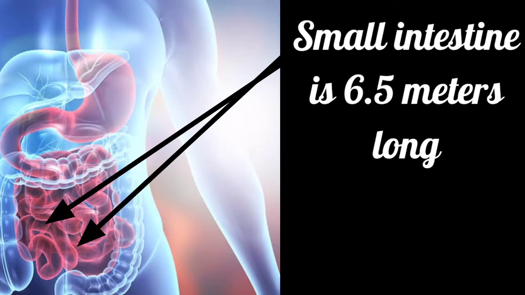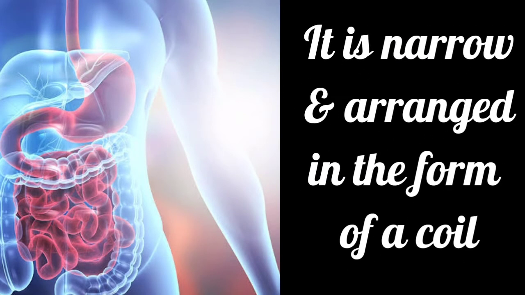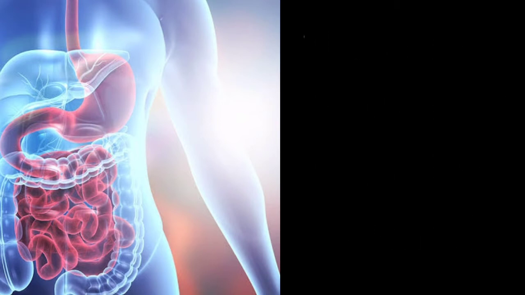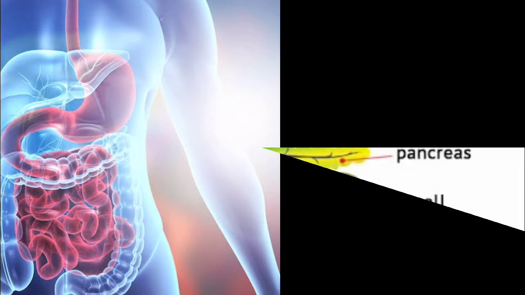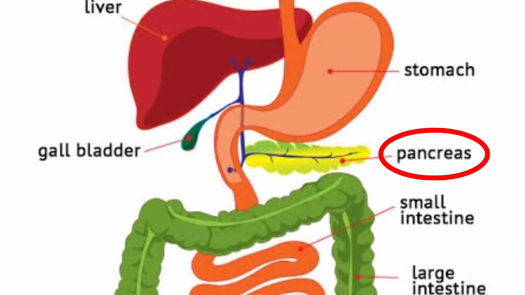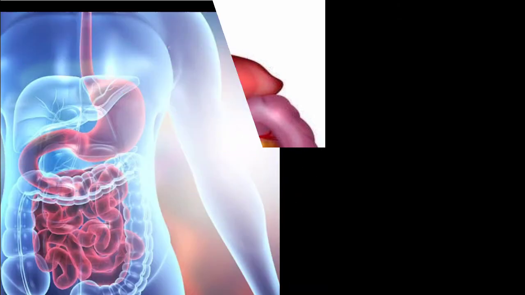The small intestine is about 6.5 meters long. It is called small because it is narrow and arranged in the form of a coil. It receives secretions of 2 glands. The first one is the pancreas. The pancreas secretes pancreatic juices which contain digestive enzymes like trypsin, lipase and pancreatic amylase.